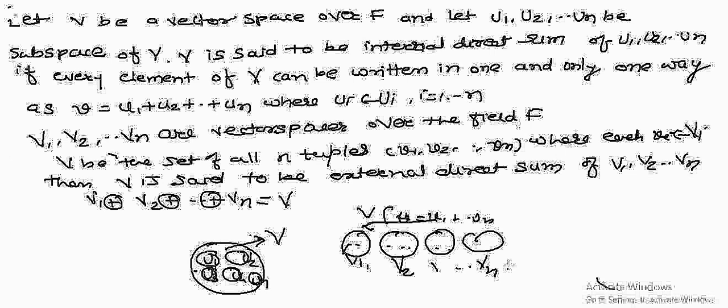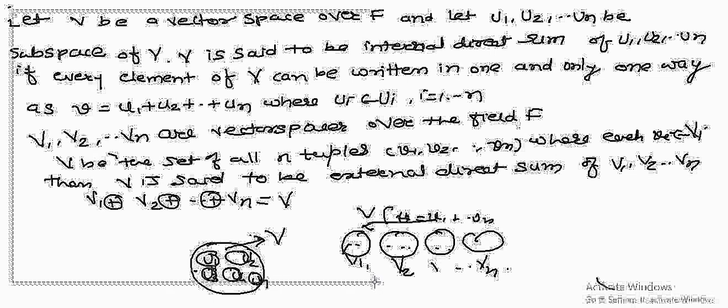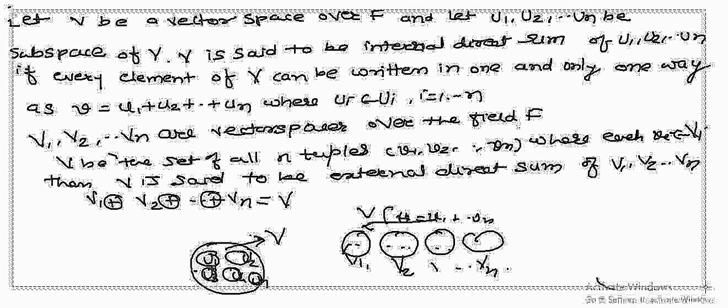So these are the two definitions. Now we prove one theorem regarding this internal direct sum and external direct sum.